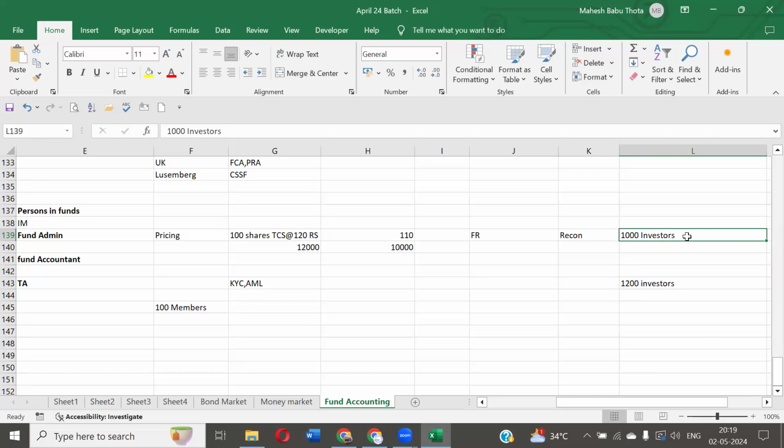Yes. Basically, we have to verify between these two. Reconciliation is nothing but checking how many investors we have as per the fund administrator, 1000, and what is the number as per the transfer agents. They should be the same, right? If they're working for one fund, the number should be the same, because we cannot keep whatever number we want. Both should be on the same page, but here we have different numbers. So let's find out the reason for the 200 investors difference. That is called reconciliation.